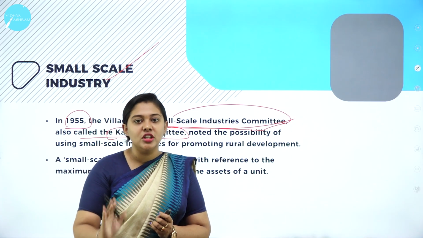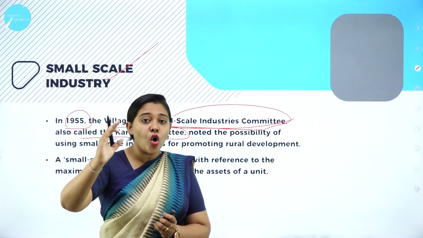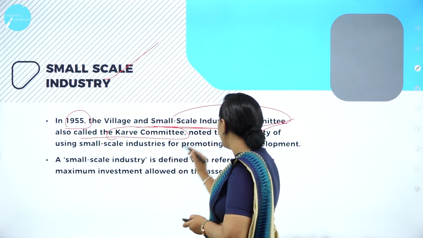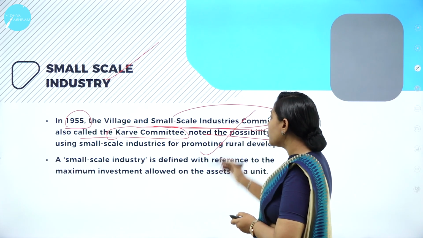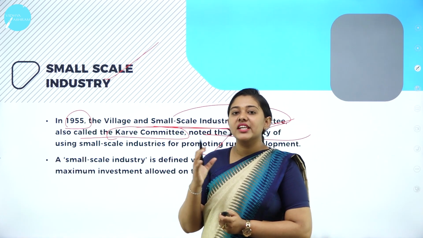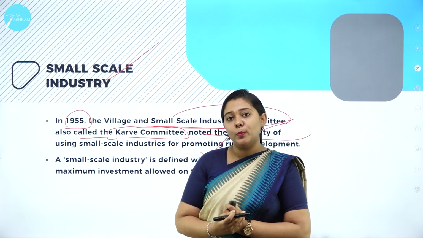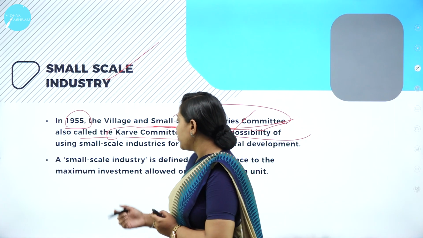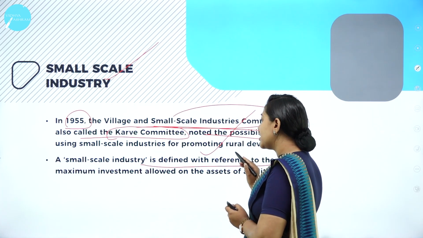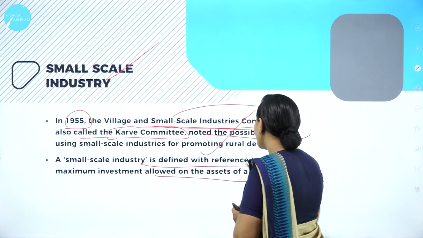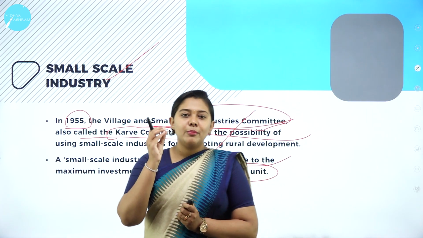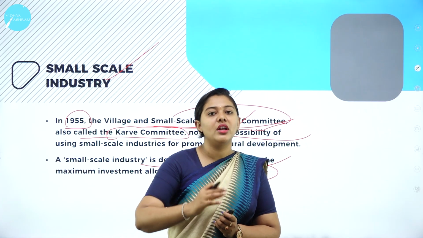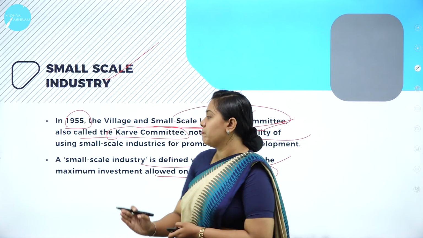Scale means production. The production that happens on a small level is called small scale industries. To promote rural development, they set up small scale industries. They encourage village people, rural people, to set up small scale industries. A small scale industry is defined with respect to the minimum investment allowed on the assets of the unit. With a minimum investment, they can start up a unit, and that industry is called a small scale industry.